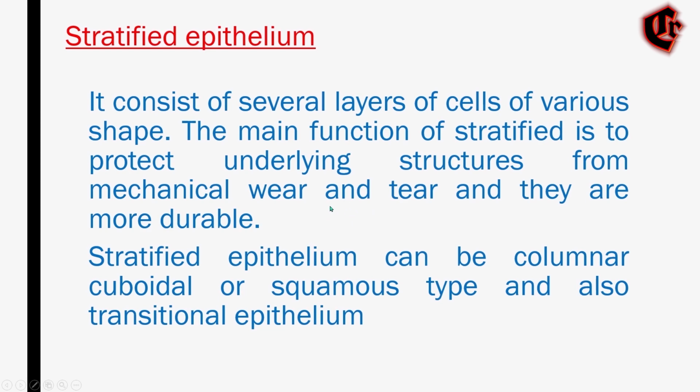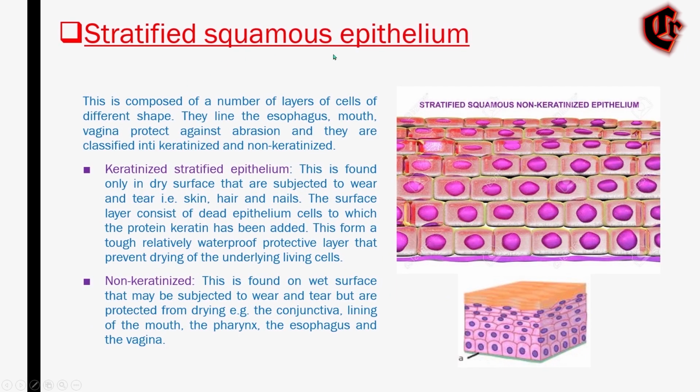tissue. And here we also will have different histology of stratified epithelium, and the first one is the stratified squamous epithelium. As you know, stratified is several layers and squamous are flat and thin.